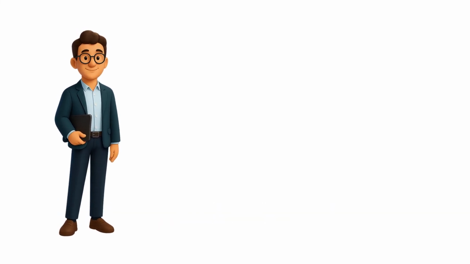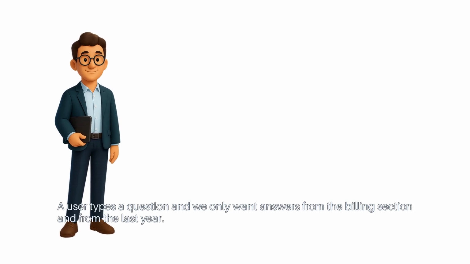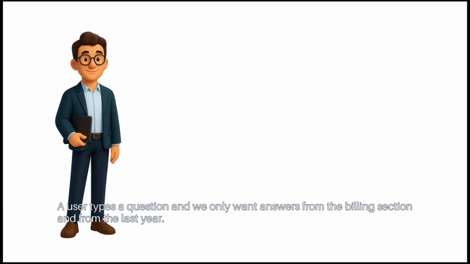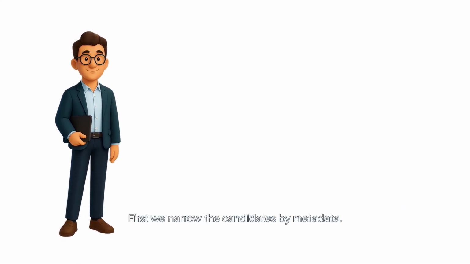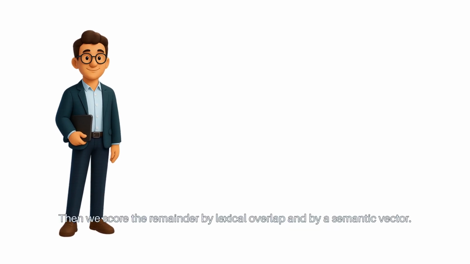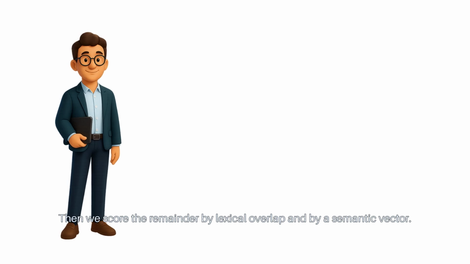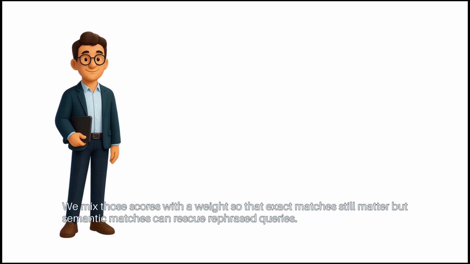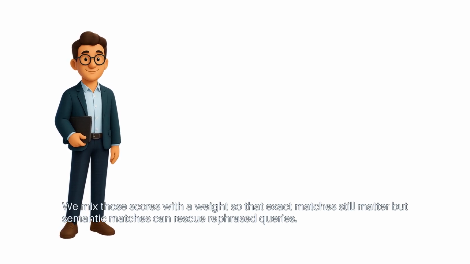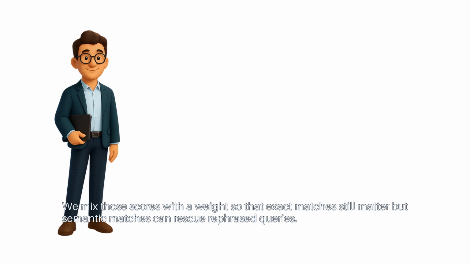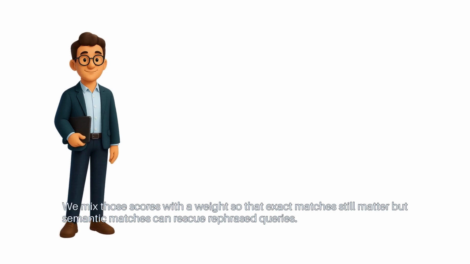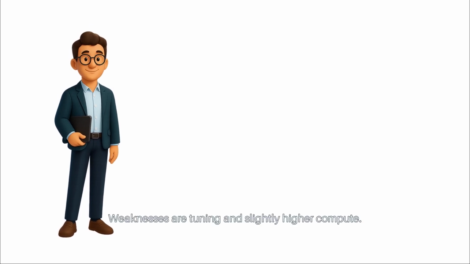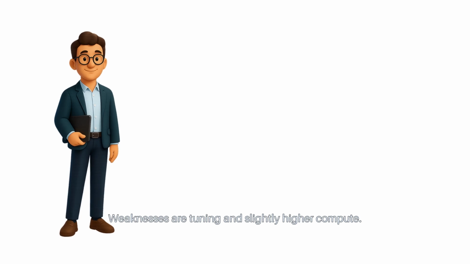Think about it this way. A user types a question, and we only want answers from the billing section and from the last year. First, we narrow the candidates by metadata. Then we score the remainder by lexical overlap and by a semantic vector. We mix those scores with a weight so that exact matches still matter, but semantic matches can rescue rephrased queries. Strengths are relevance and control. Weaknesses are tuning and slightly higher compute.